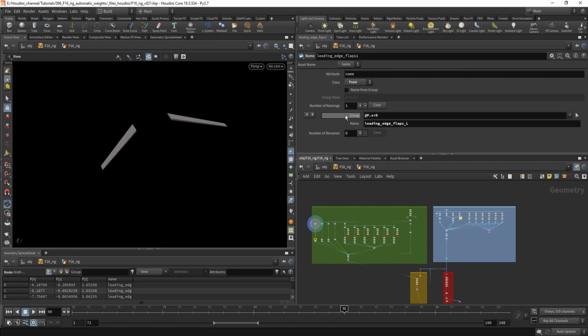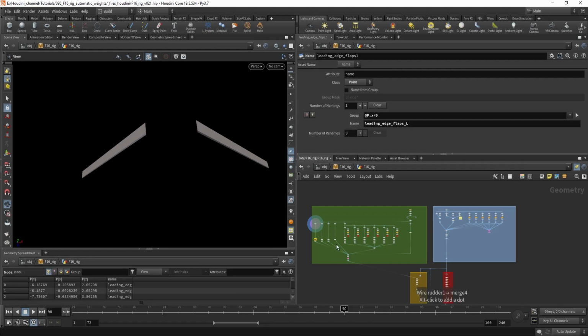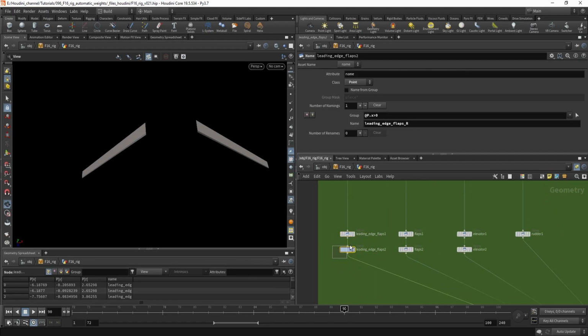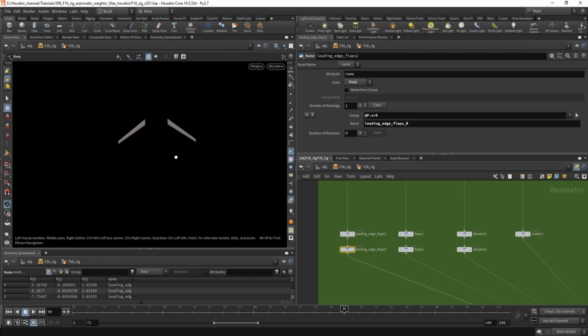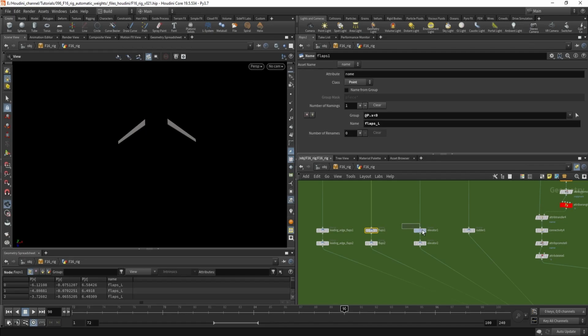And I'm using a little script for assigning the attribute to specific points. So this is for the left part, and this will be for the right part. So I don't have to use a manual selection. I can use this little script, which is very helpful. I don't have to use another setup. So that's what changed for this.